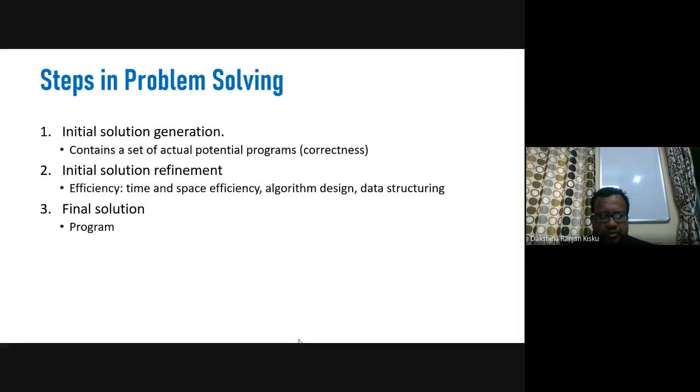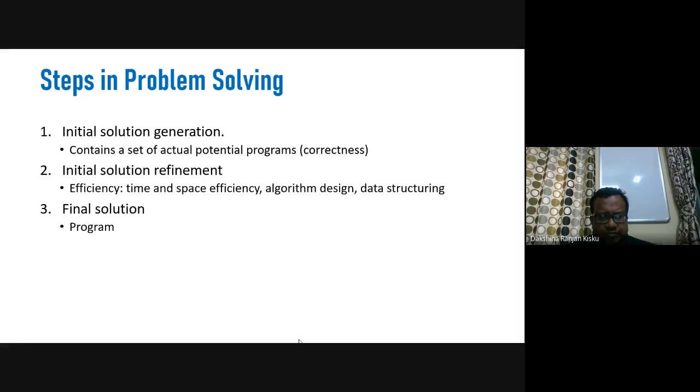After designing the initial solution, we will go for the refinement. This refinement gives us the algorithm that we have selected, and this algorithm will give us the efficient solution.